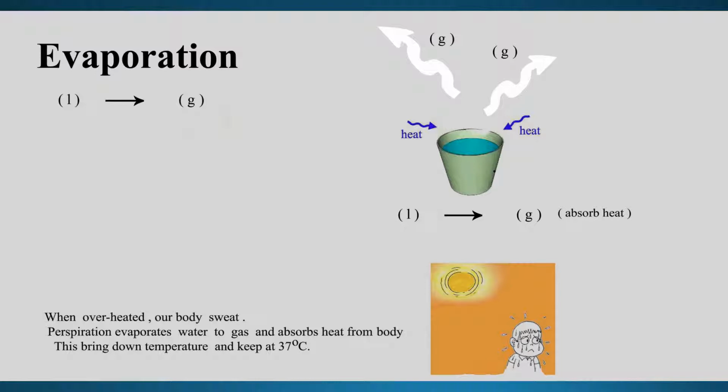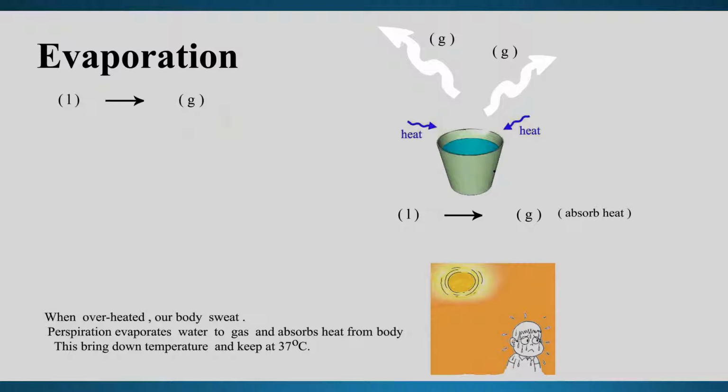That's why you sweat on a hot day. When you sweat, the sweat turns into gas and absorbs your body heat. If you don't believe me, think about a day you go swimming. When is the coldest time? The coldest time is when you come out from the water.